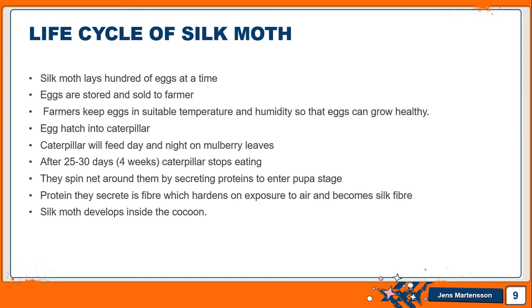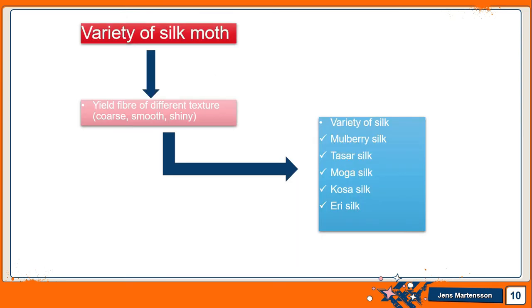But as I told you, we are going to discuss how we get silk from the silk moth. Before starting, if you remember in the case of wool, I told you that different breeds of sheep give different types of wool. Similarly, silk also has different varieties.